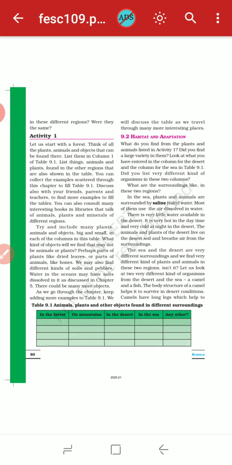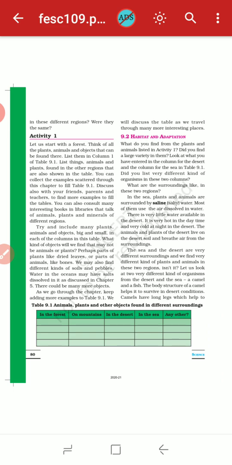For example, for the desert you will write the camel, and the name of a plant is cactus.